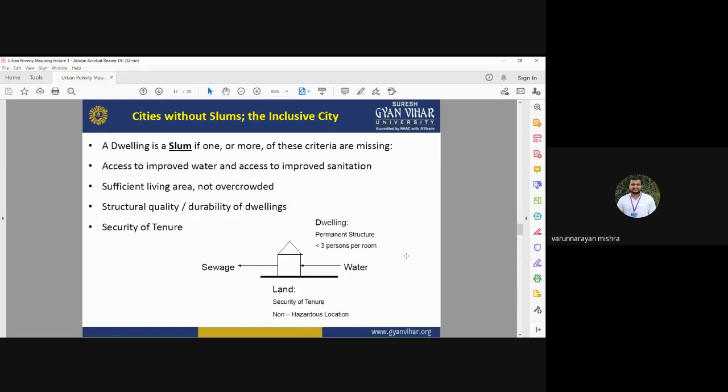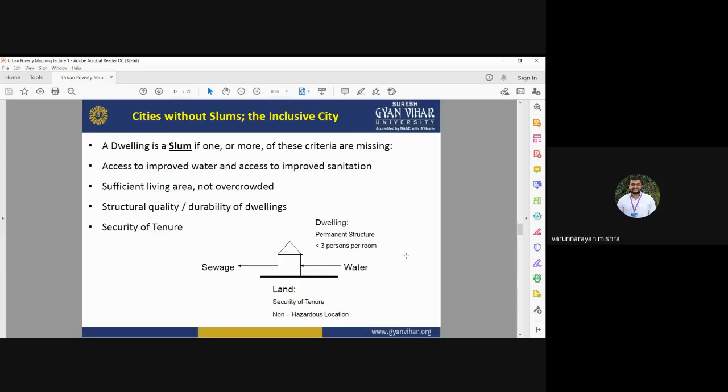Okay, the cities without slums, the inclusive city. A dwelling is a slum if one or more of these criteria are missing. Okay, an area can be considered a slum if these criteria are missing. If there is no proper access to water, no proper access to sanitation, not sufficient living area, no structural quality and durability of the dwellings, and no security of tenure.